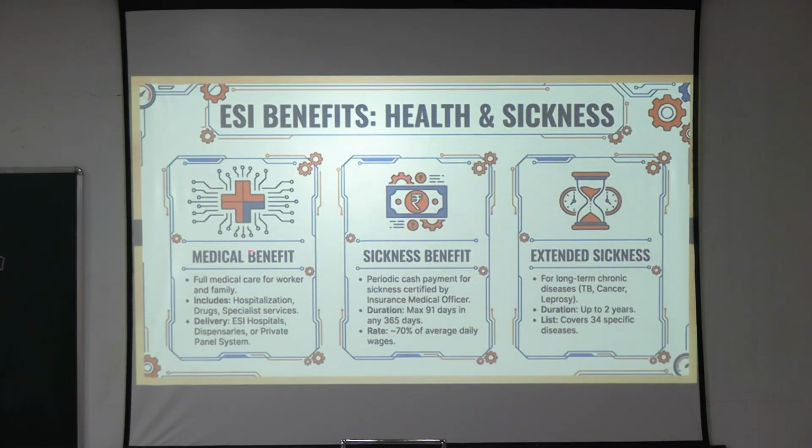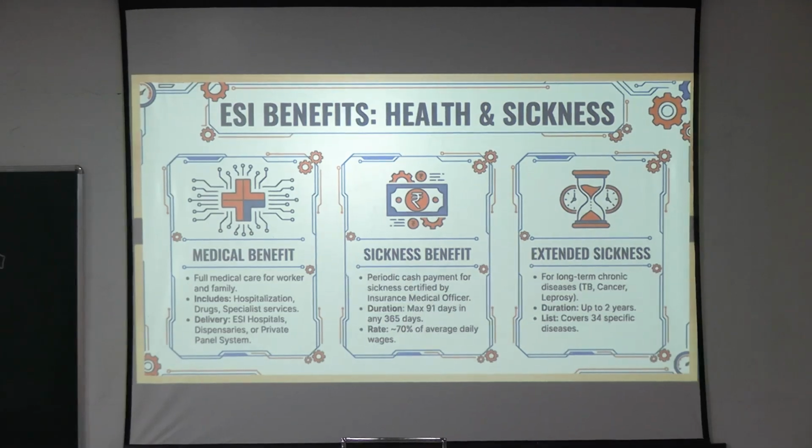The medical benefit is full medical care for the worker and family. It includes hospitalization, drugs, specialist services. Where is it provided? At ESI hospitals, dispensaries, or sometimes in private panel systems, meaning private hospitals empaneled with the ESI Corporation. They keep a list of these private hospitals, and in those hospitals people can get the ESI medical benefit.